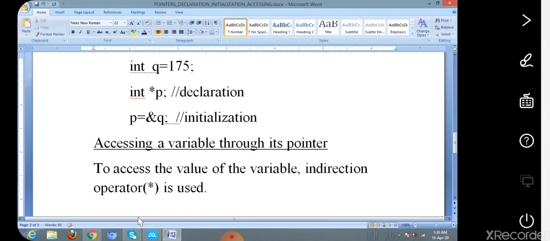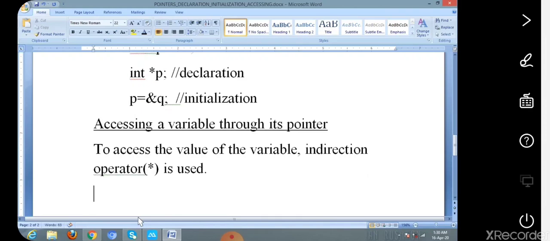To initialize the pointer variable, we use the address operator ampersand. But in order to access the value of the variable whose address is initialized to the pointer variable, we use the indirection operator star. Now, let us see the example. Continuation from the previous example.